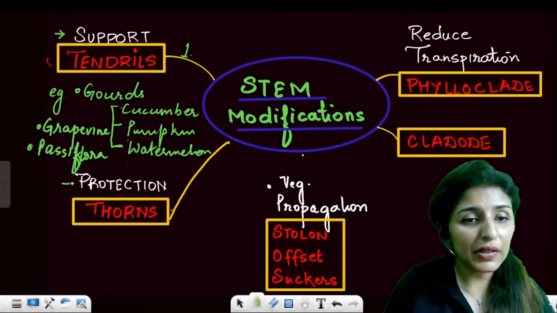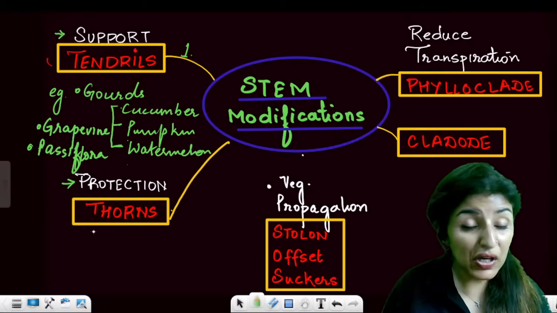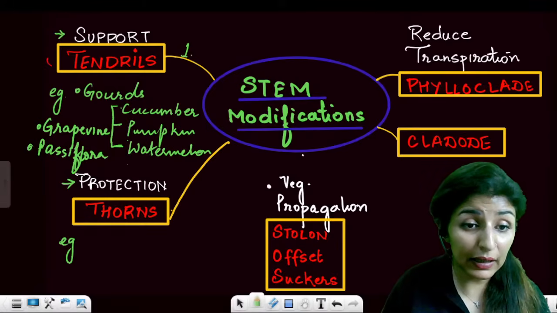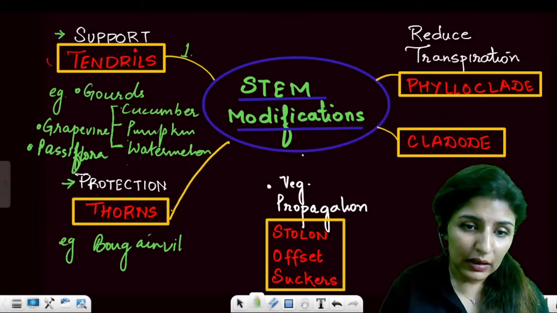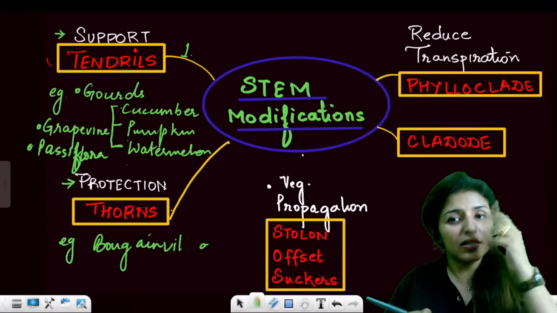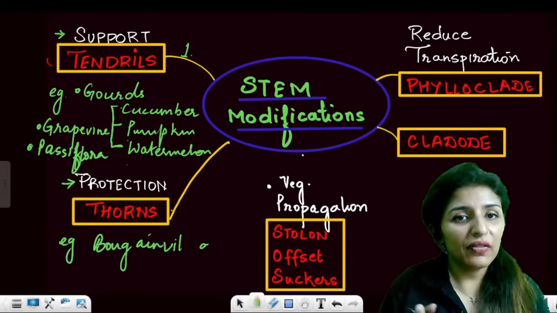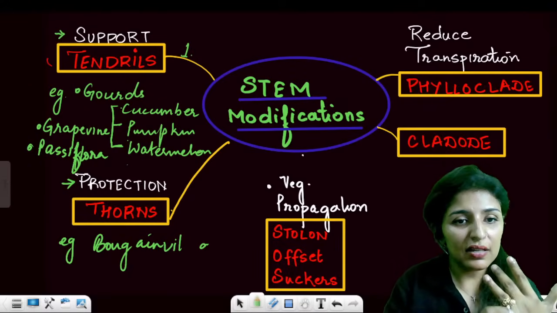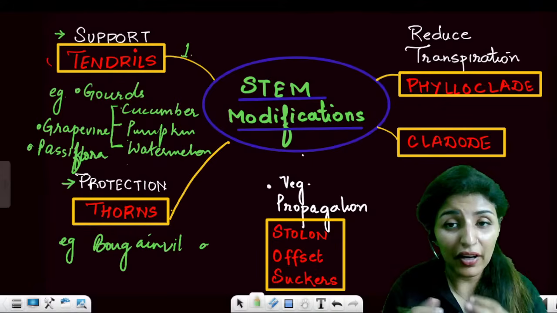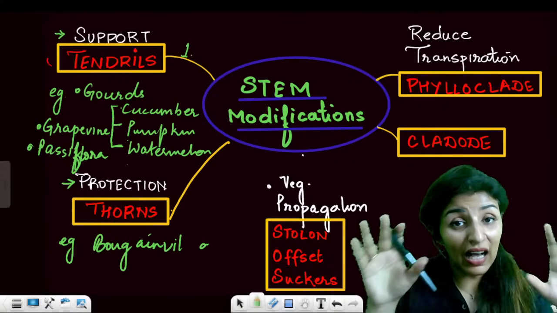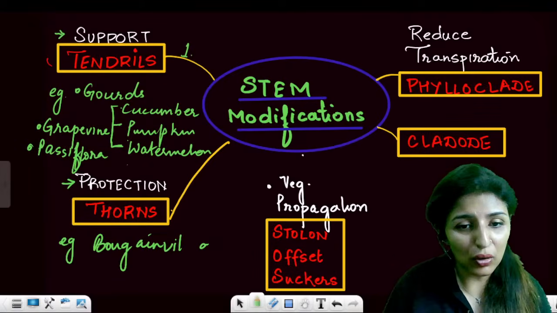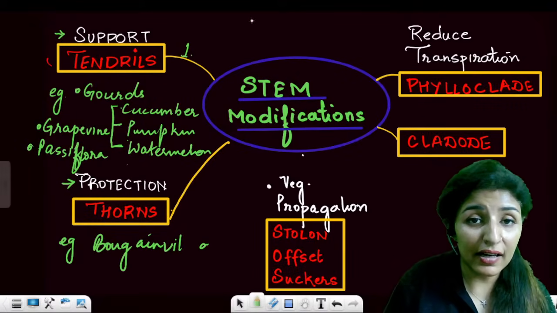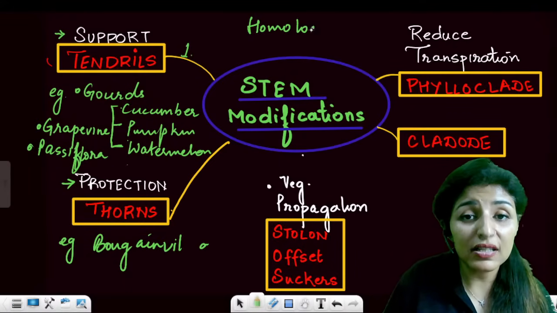Another stem modification is for the sake of protection. Now, the plants which have thorns, for example, bougainvillea. Remember, we also read about bougainvillea in homologous organs. Now see, so interesting. All these stem modifications, all these structures, tendrils, thorns, cladode and phylloclade, they are homologous to each other. Why? Because they are all stem modifications. Isn't that so? So see, it is such an important understanding. They are all homologous organs to each other.